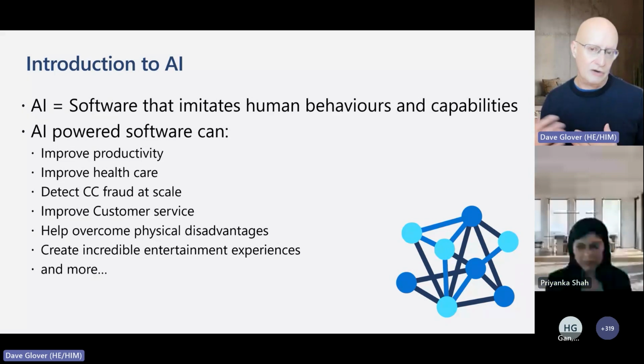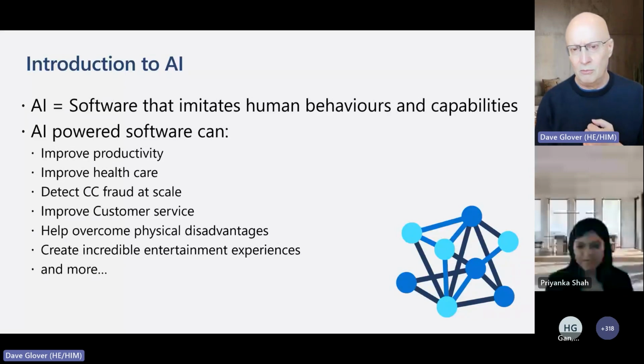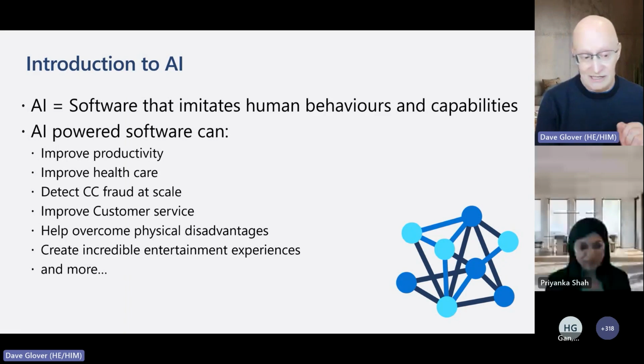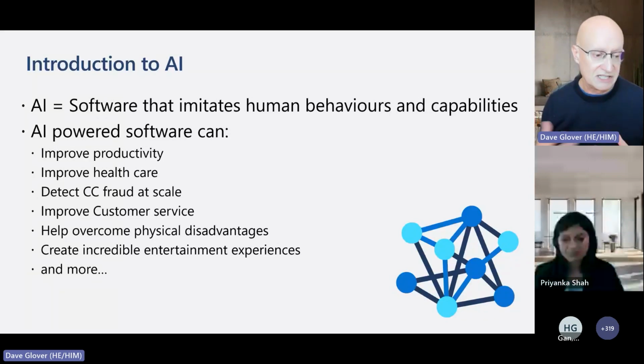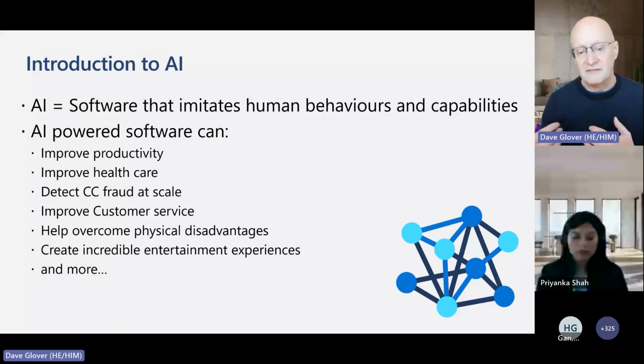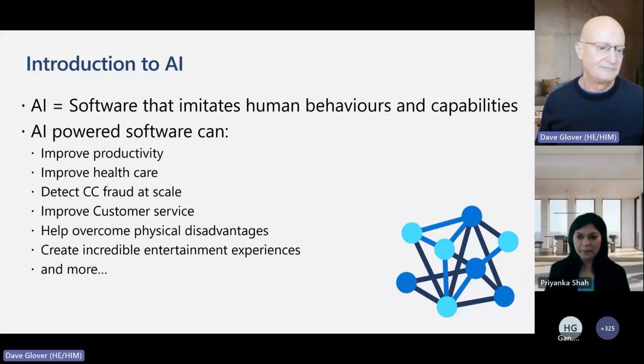Being able to detect things like credit card fraud. Now, I suspect we've all either been impacted by credit card fraud, or we have friends or family who have. AI is a fantastic way of trying to deal with credit card fraud at scale, improving customer service, providing better access to information about our products, but also overcoming physical disadvantages. For example, for vision impaired people, text to speech is a great example where you can be using AI to improve people's lives.